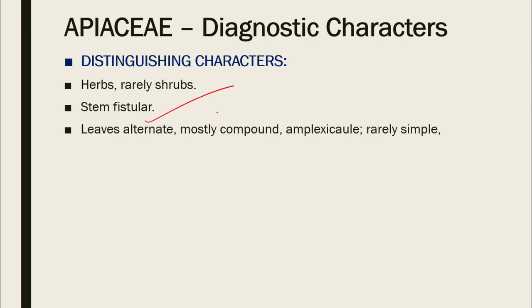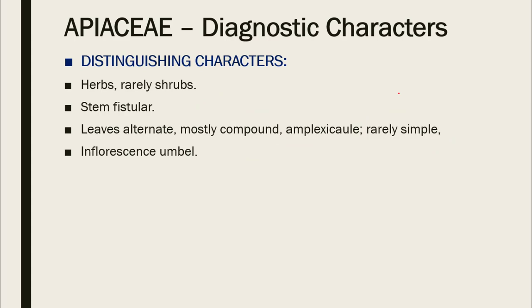So leaves are alternate, one leaf at each node. The leaves are compound, their base is amplexicaul, and rarely you will find simple leaves, that is, the leaf which is not compound.